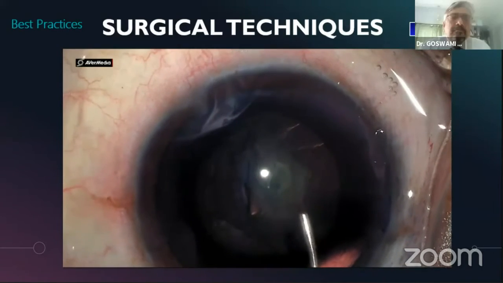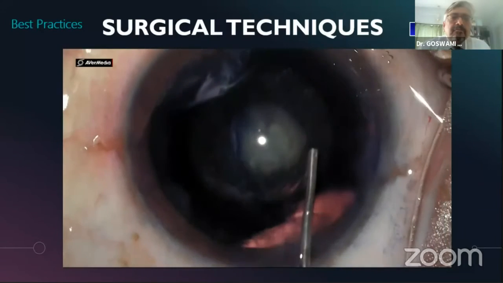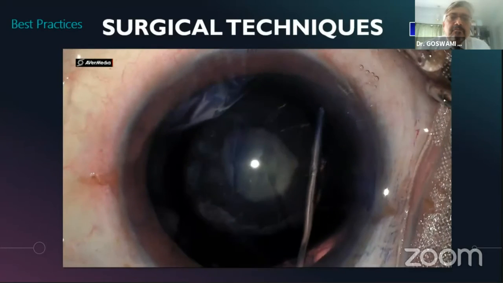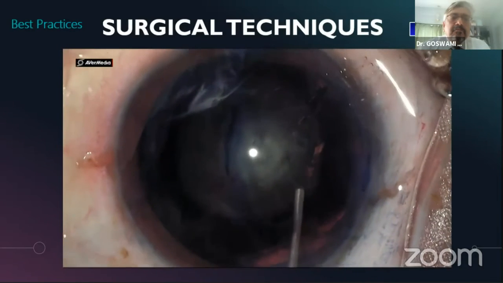Never do a hydrodissection in PPC, as the fluid wave will rupture the PC and there will be a nucleus drop immediately.